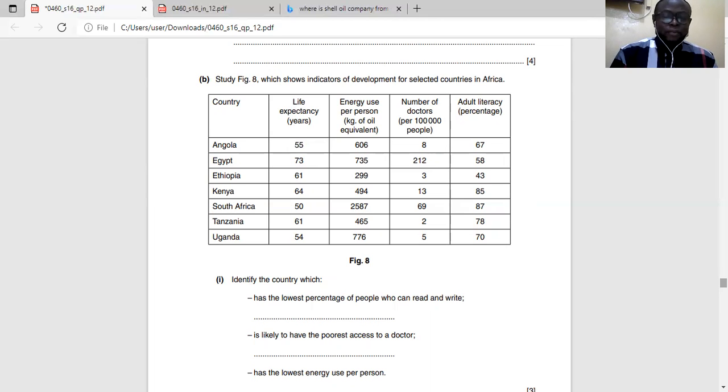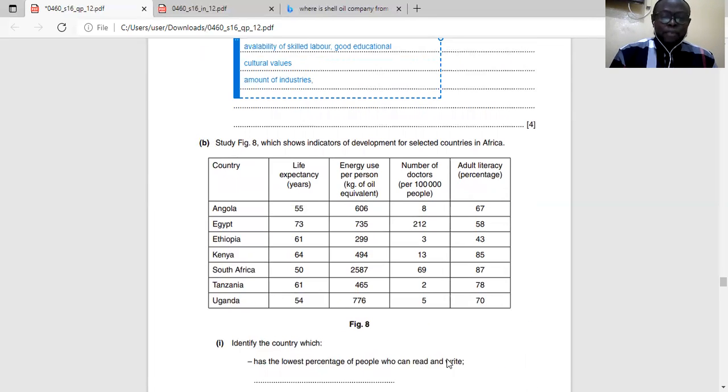Just explain them. Then if it is South Africa I'm picking, I can say that South Africa has the highest energy use per person at 2587. Quote that figure, please. 2587, meaning that South Africa is the country with the highest number of people with household appliances and other gadgets that make life easy.